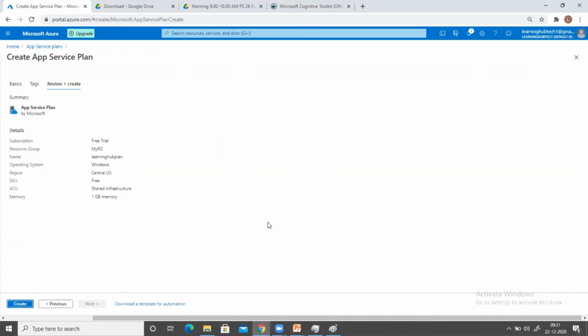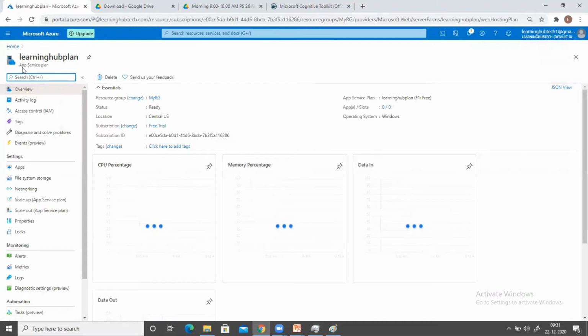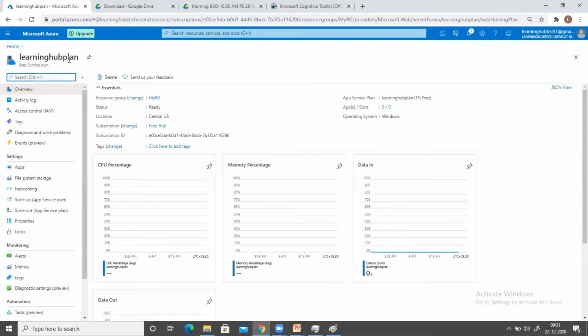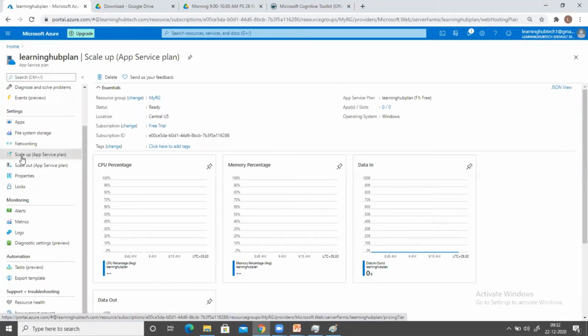When I selected all these options, what actually happened in the backend? That is important to understand here. My app service plan has been created by this name. If you go here, there is an option called scale up. When you click on it,